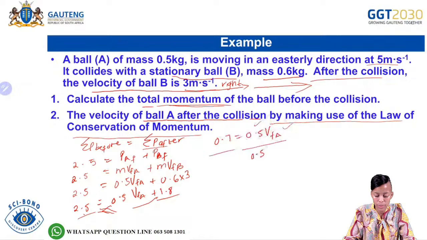You divide both sides by 0,5, and the 0,5 and the 0,5 cancel each other out.